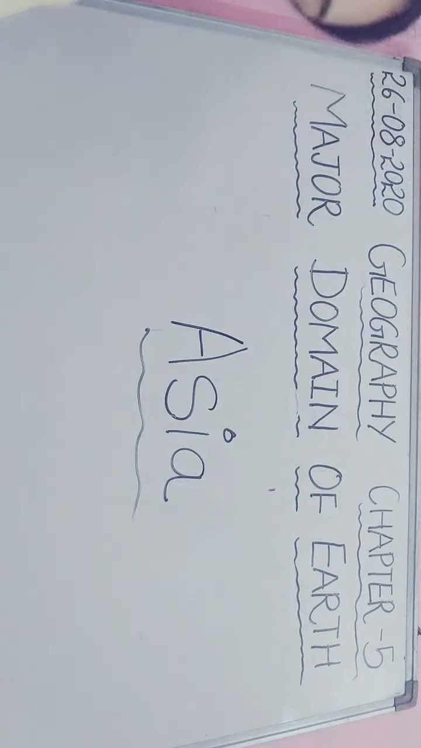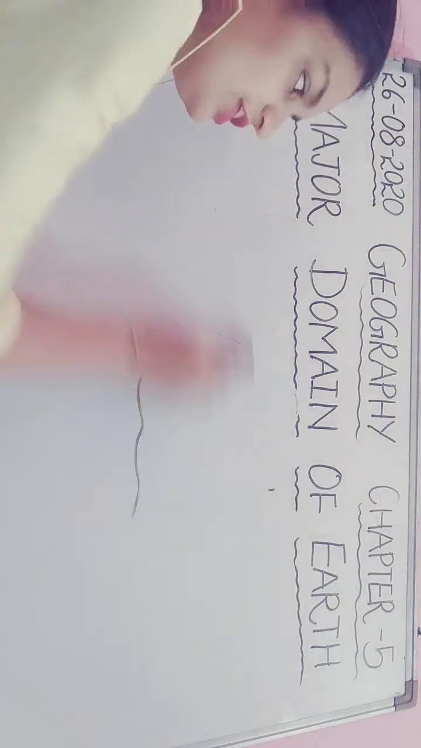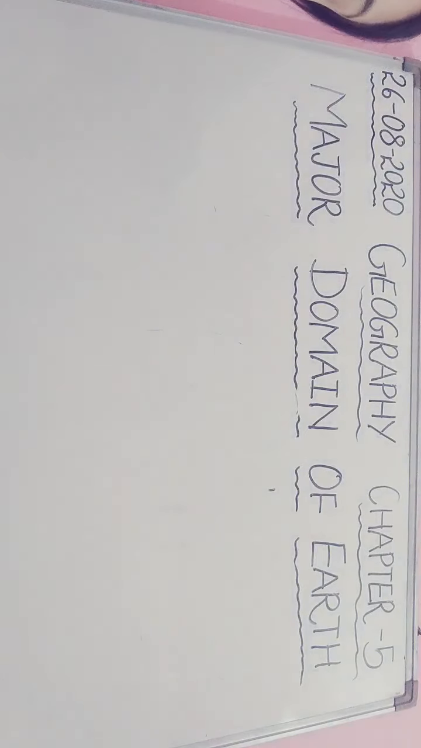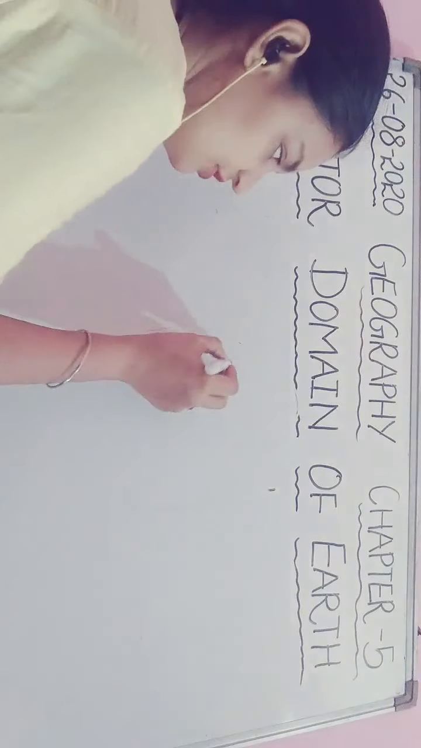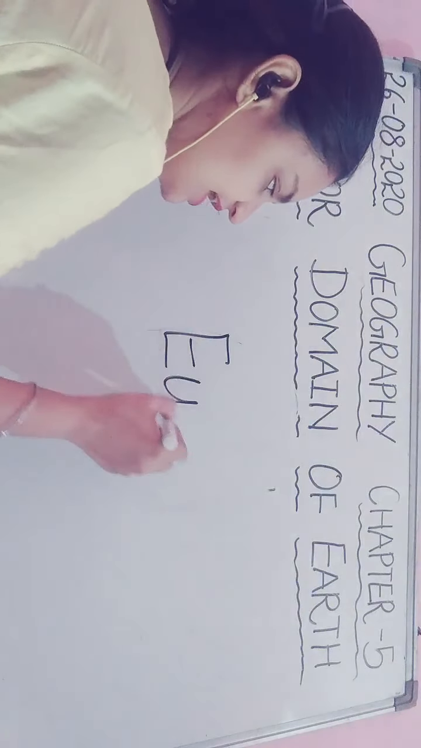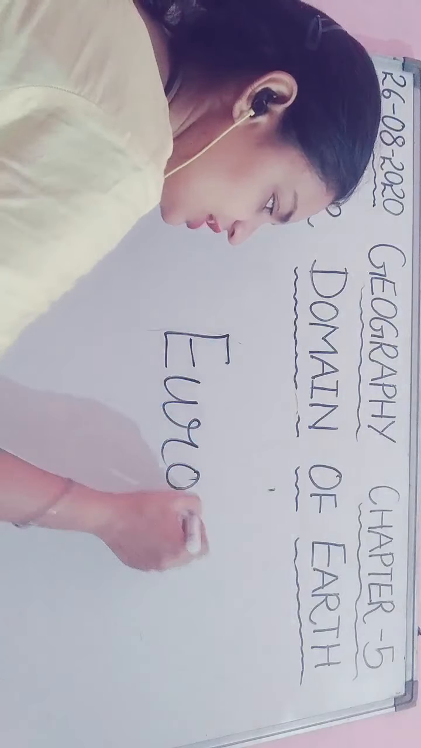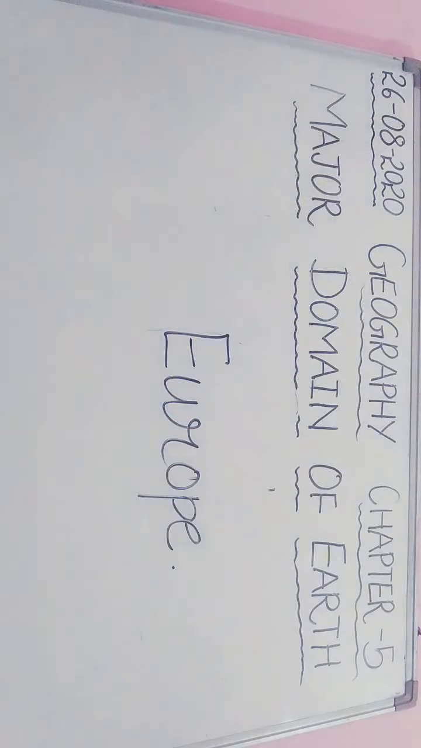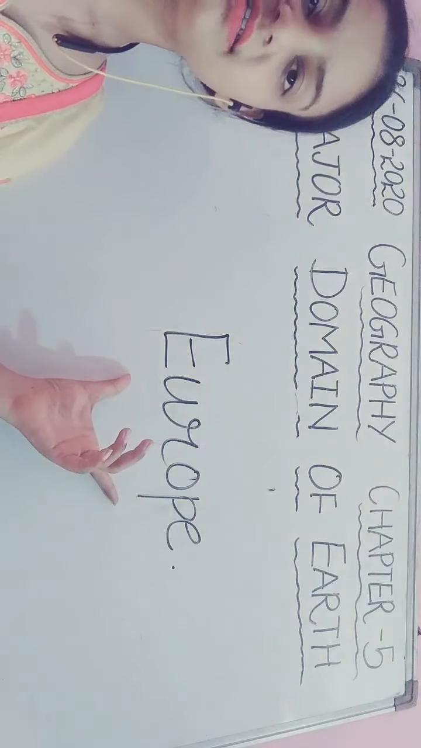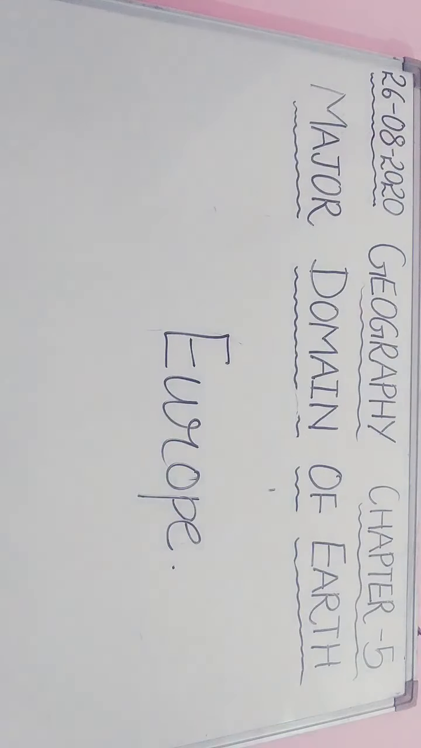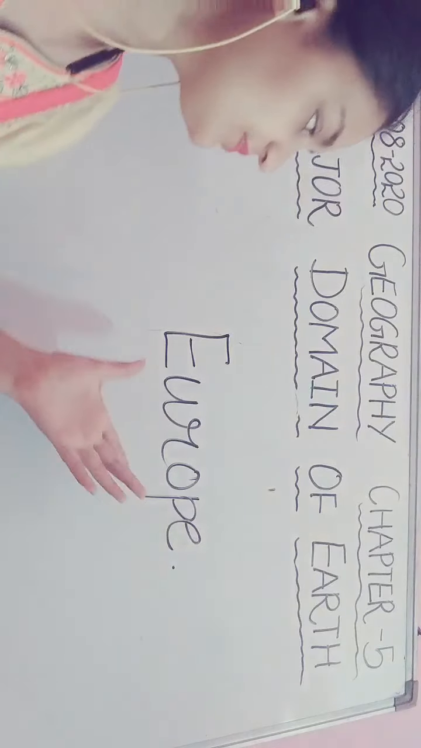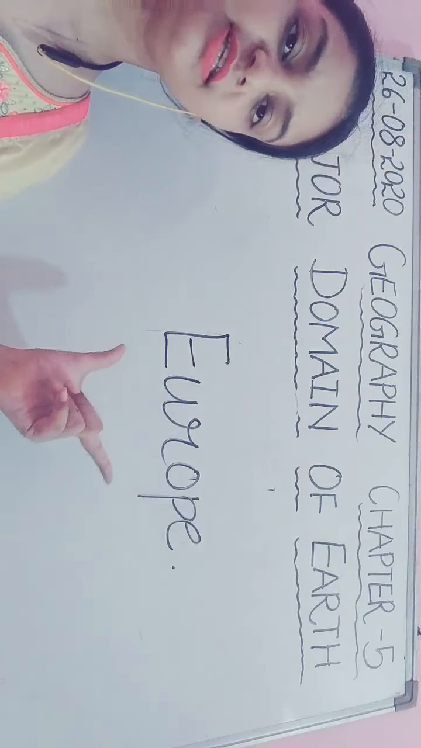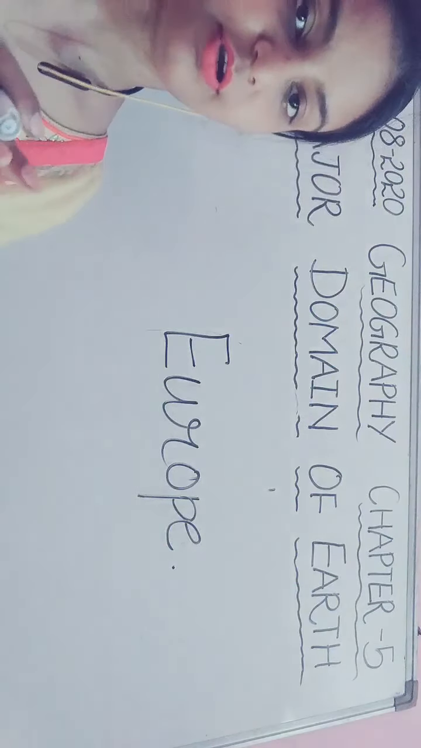So the next continent we will study is Europe. Europe is much smaller in size as compared to Asia. The continent lies in the west of Asia. The Arctic Circle passes through Europe, and it is bounded by water bodies from 3 sides.